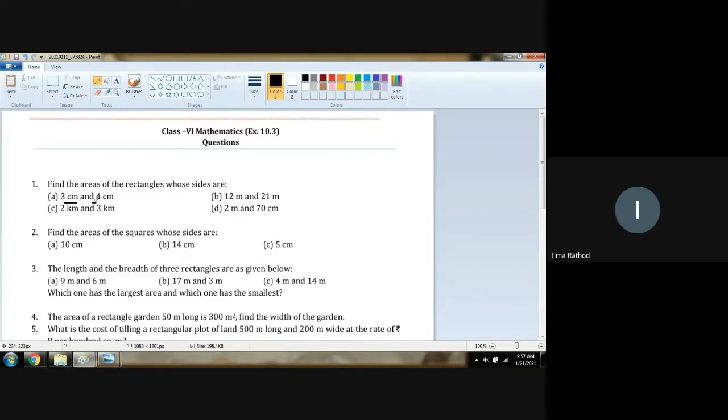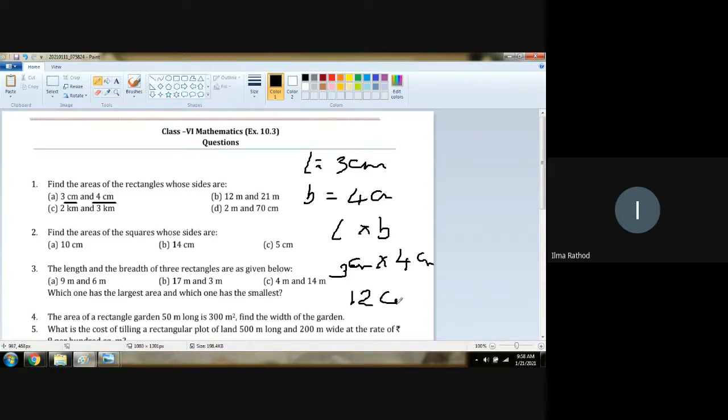3 centimeter and 4 centimeter. So length is 3 centimeter, breadth is 4 centimeter. What is the area of the rectangle? L into B, 3 centimeter into 4 centimeter. Now 3 fours are 12. Centimeter into centimeter, centimeter square.